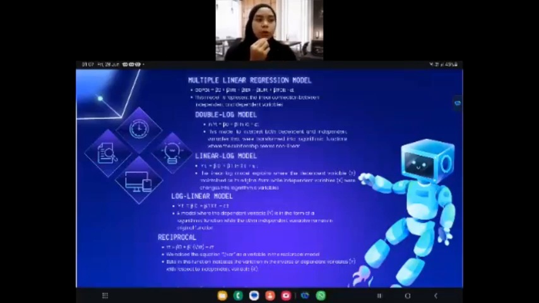So for the last, it's reciprocal. We added the equation 1 over VAR as a variable in this reciprocal model. So the beta in this function indicates the variation in the inverse of the dependent variable with respect to the independent variable. Next.